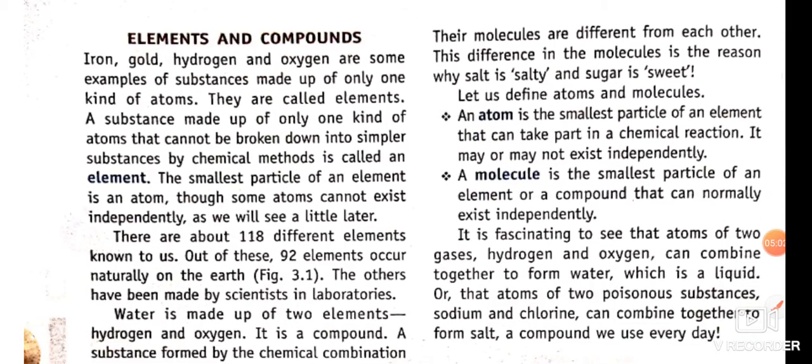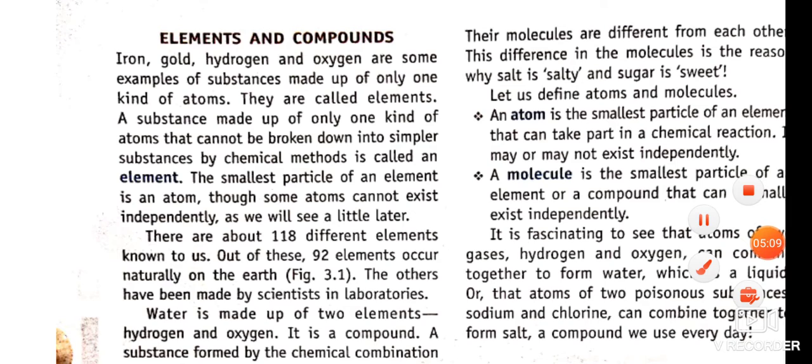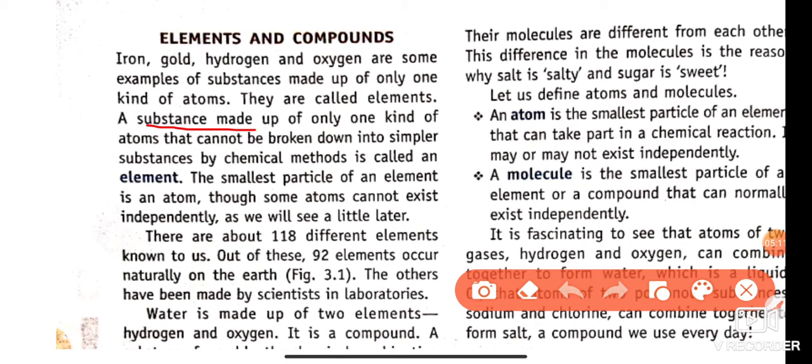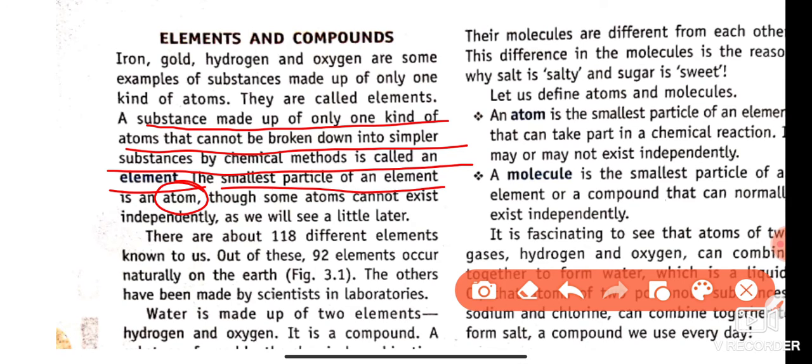Now we discuss elements and compounds. What are elements? Elements are substances made up of only one kind of atom that cannot be broken down into simpler substances by chemical methods. And the smallest particle of an element is the atom. The smallest unit of an element is the atom. Though some atoms cannot exist independently, as we will see a little later.